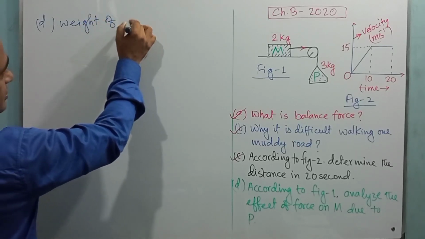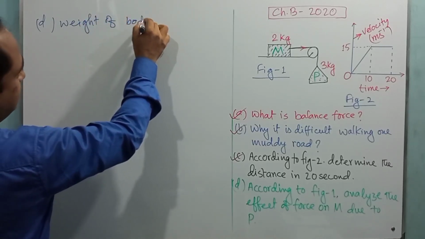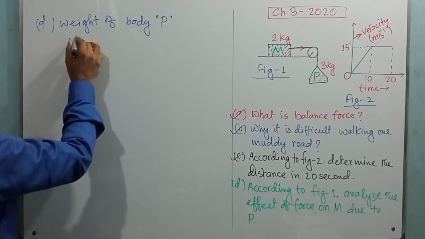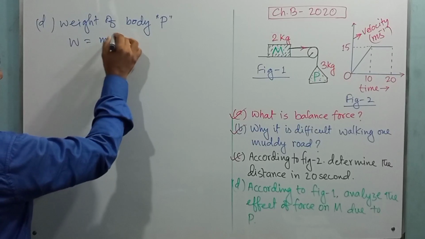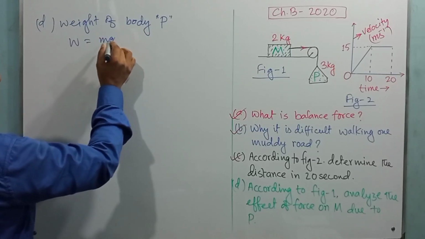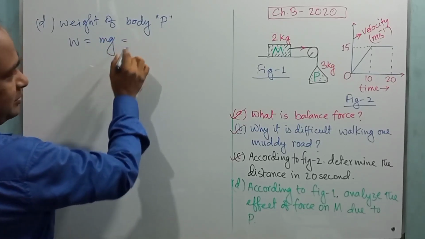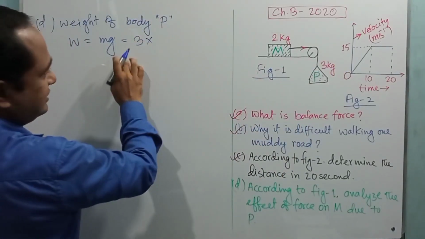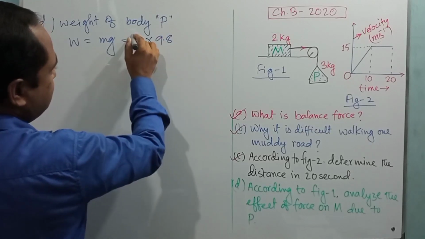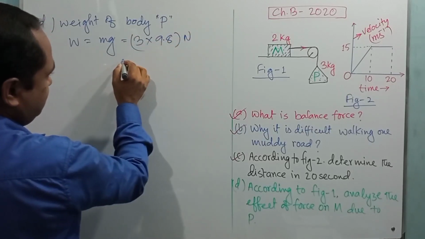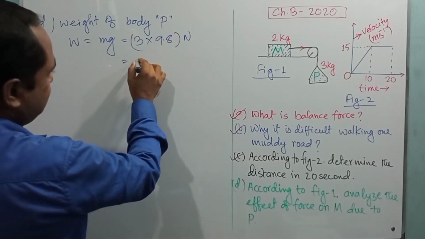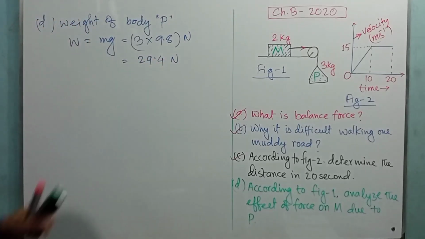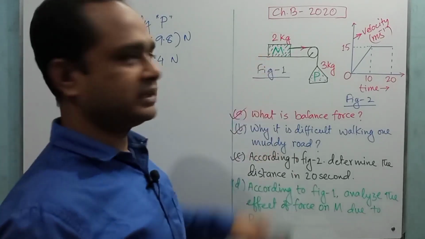Weight of body P, right? So W is equal to mg. Here m, the mass of the body, is 3 and g is 9.8, so W is 29.4 Newton. This force is acting on body M.